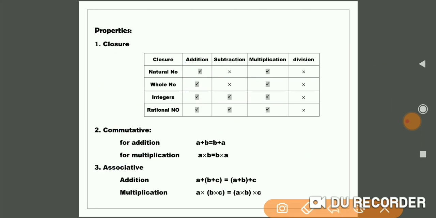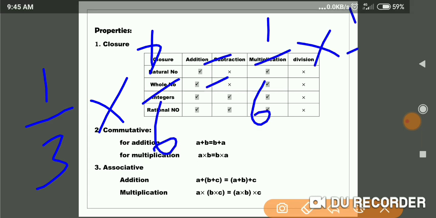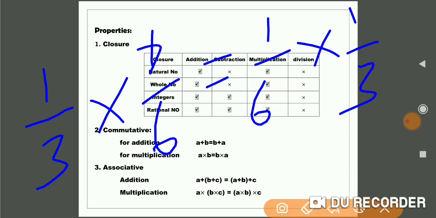And similarly when you take two rational numbers for multiplication, for commutative, for example 1 by 3 into 1 by 6 is equal to 1 by 6 into 1 by 3. What we have done here, we have just interchanged the places, but there is no difference in the result. Therefore it holds good for the commutative.